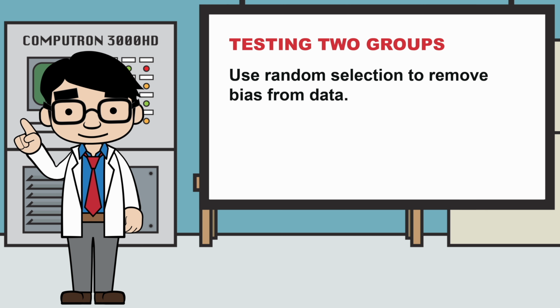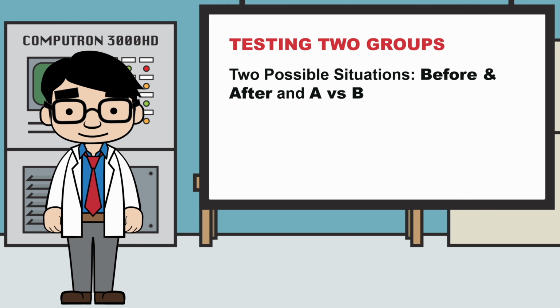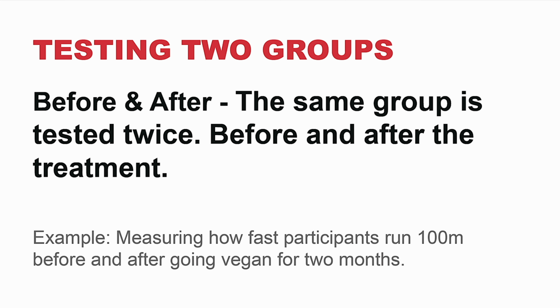When testing two groups, there are two common testing situations, before and after, and A versus B. In before and after, the same group is tested twice, before and after the treatment.